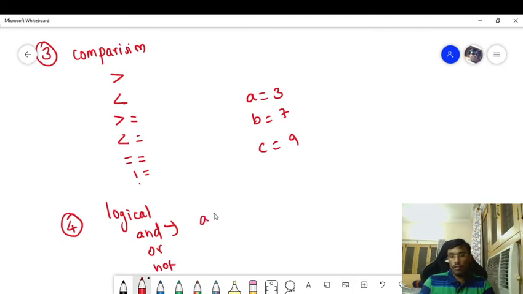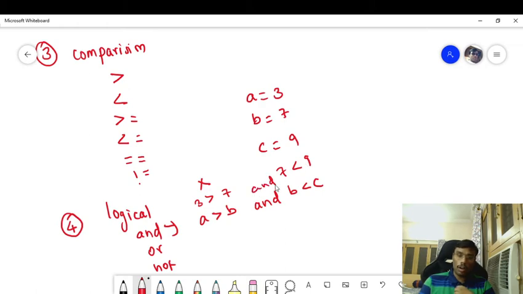If I give a is greater than b and b is less than c: a is 3, is 3 greater than 7? No. And b, 7 is less than 9.